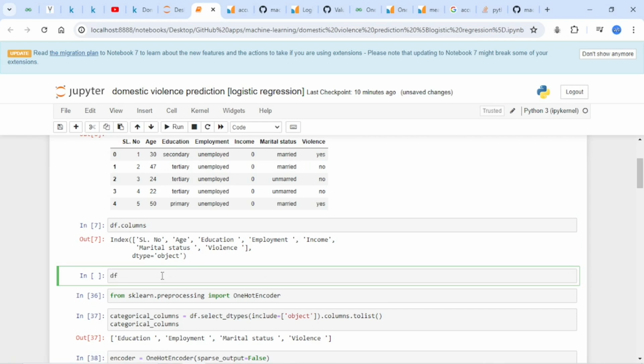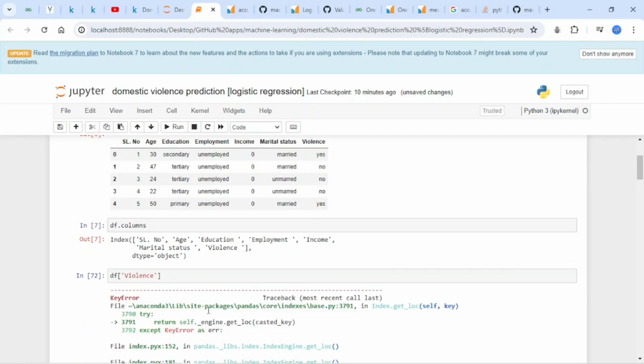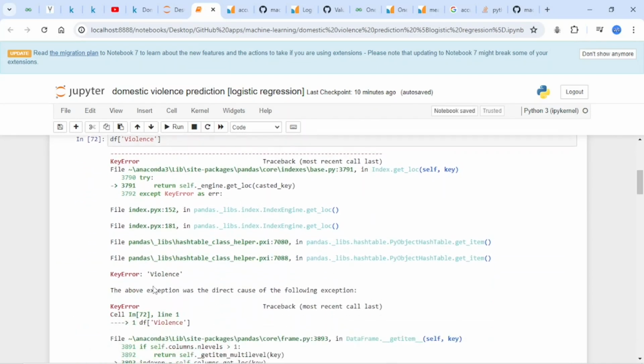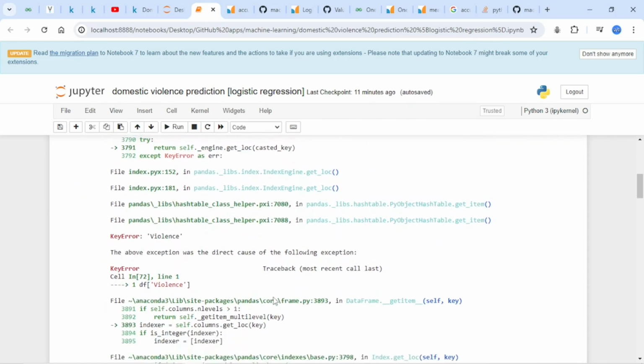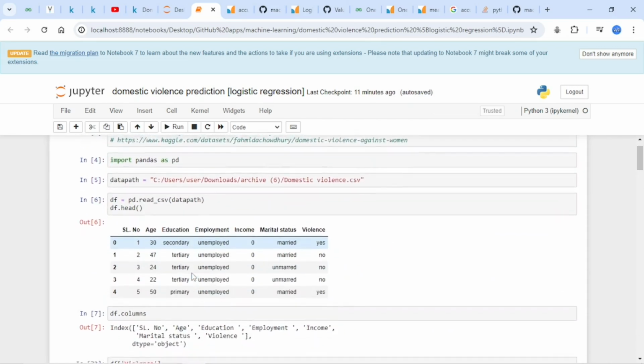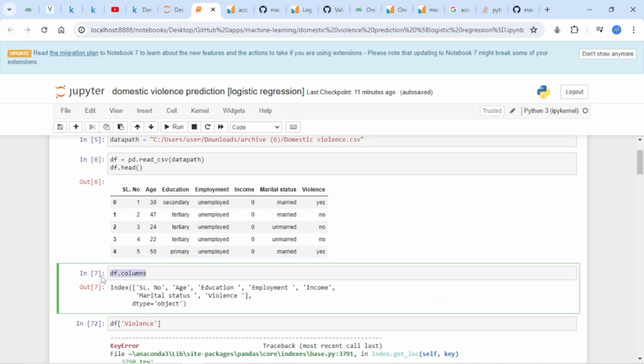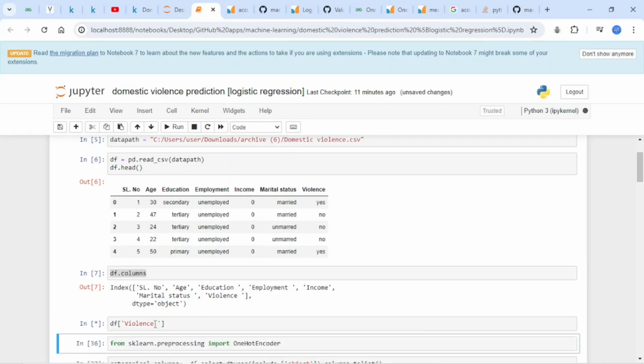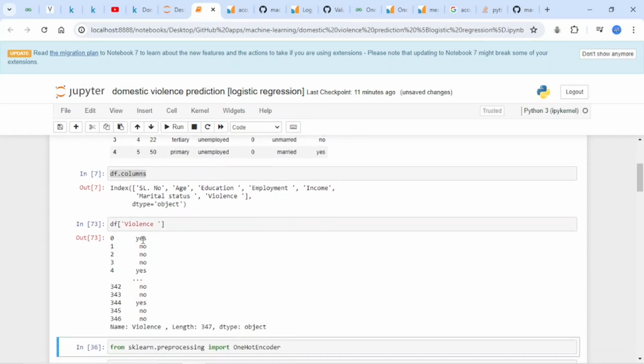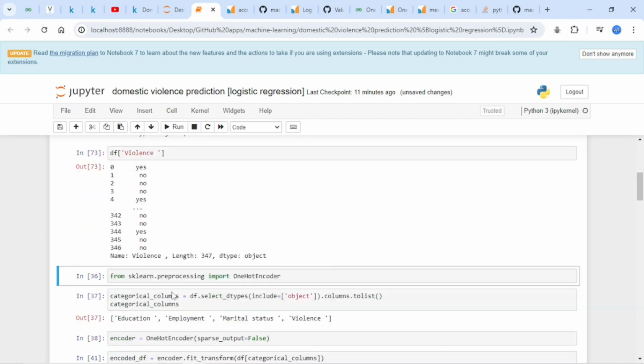If I access the value of violence as an example, if I just write it this way, it will give you an error and tell you that violence doesn't exist. That's why it's important to make these queries, so that you can see such instances. If I add a space at the front, I get the values of violence. So that's how it is.